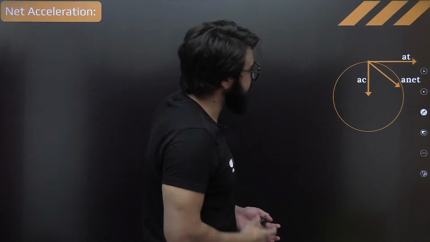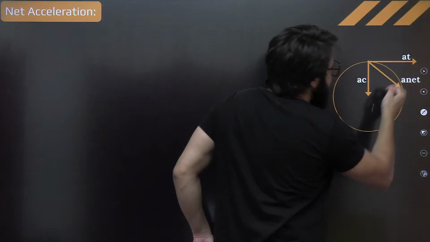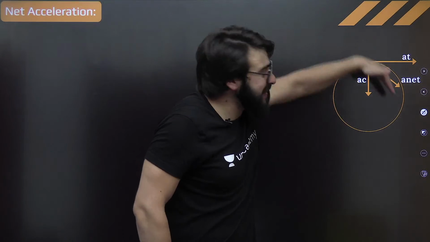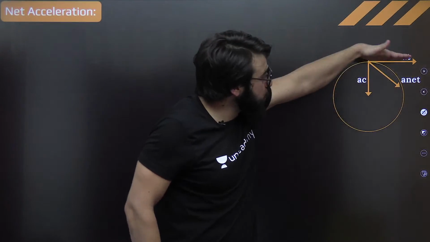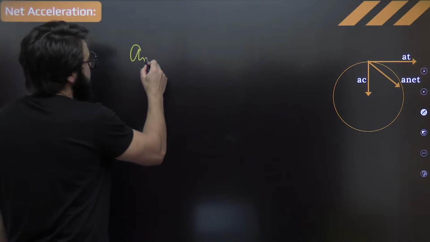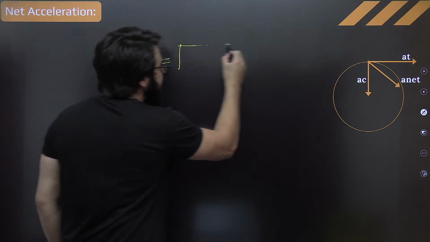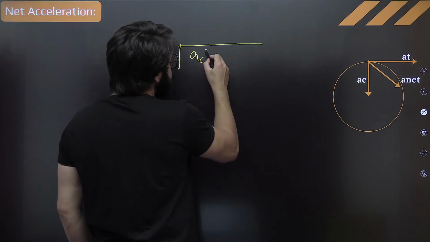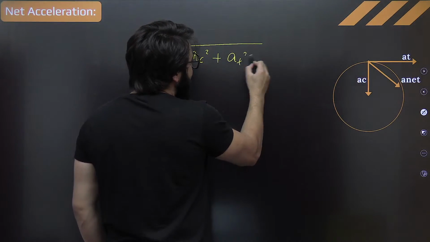Now listen to me very carefully. If I say, for example, this is the tangential acceleration, your body is moving in a circle. This is the tangential acceleration, this is the centripetal acceleration. So can I say this will be the net acceleration, okay? Resultant of this one and this one, this will be the net acceleration. Can you tell me the value of this net acceleration? You will say, sir, A net will be nothing but root of, they are at 90 degrees with each other, so I can say that is nothing but AC square plus AT square in that case.